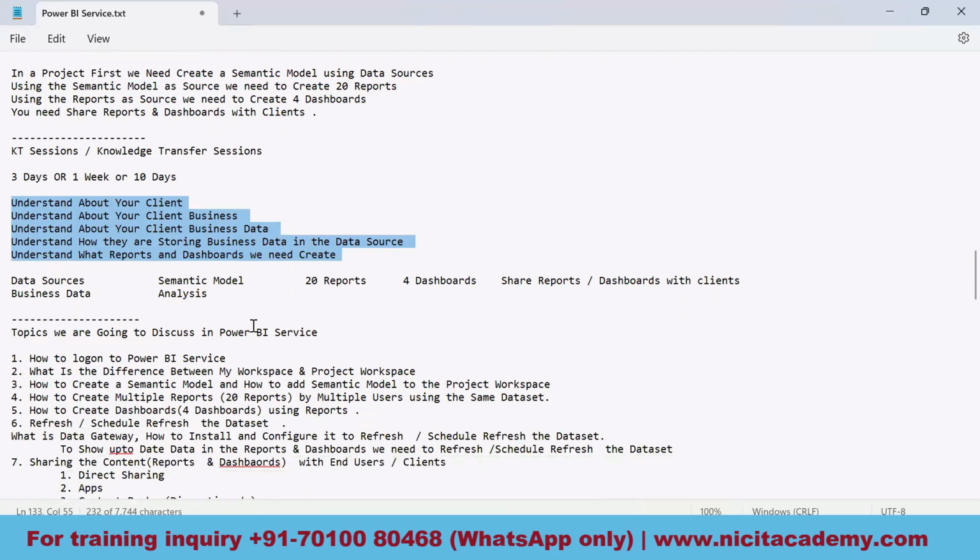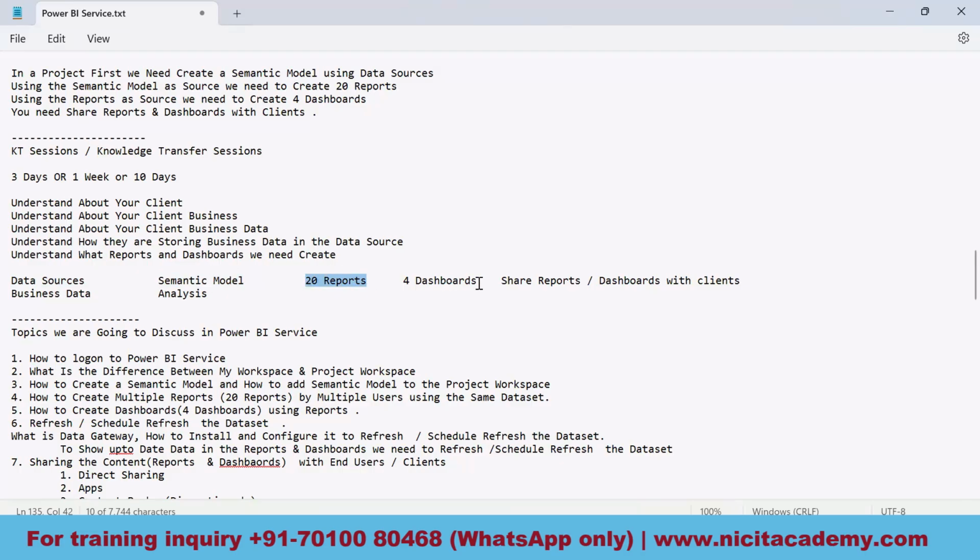So how it is going to work is, from the data sources, wherever the business data is stored, let's imagine that this is a SQL server. On the basis of this data source, we'll create the semantic model. Now, when the semantic model is created, we can create multiple reports on it. On the basis of this semantic model, we'll be creating the 20 reports.